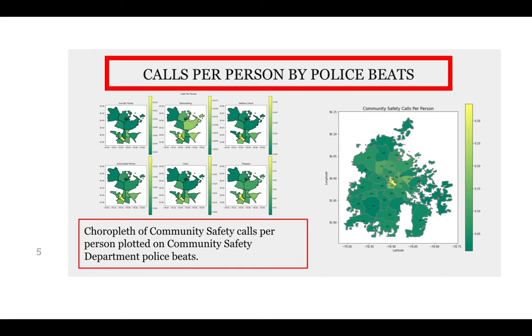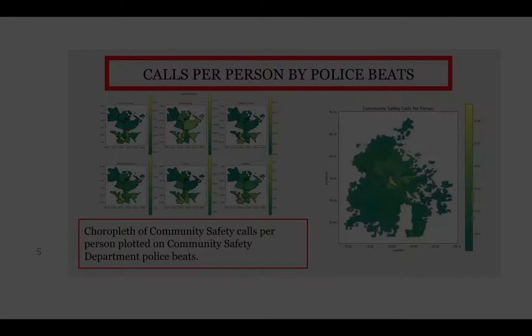We did this by calculating the population for each beat, finding the number of calls relative to a beat's population, and then mapping that on a map of Durham and on just the beats that DCSD works in. This process was also done for each individual type of call that DCSD works with. We found a much higher rate of calls per person in downtown Durham.